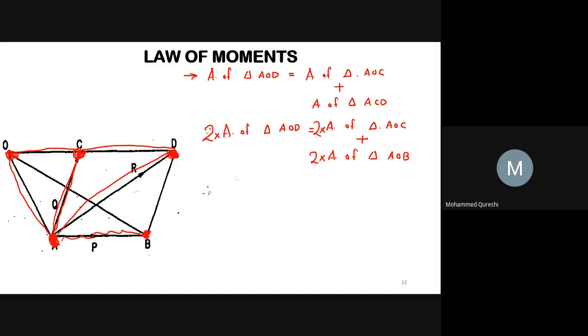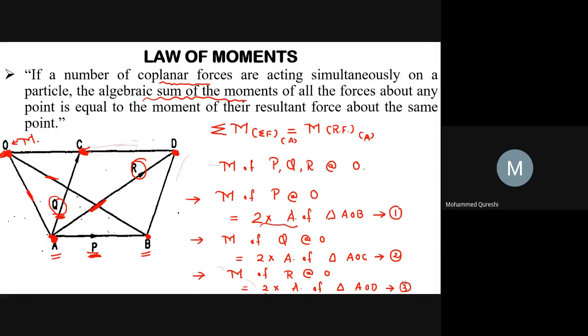So 2 into area of triangle AOD is nothing but your moment of resultant force.